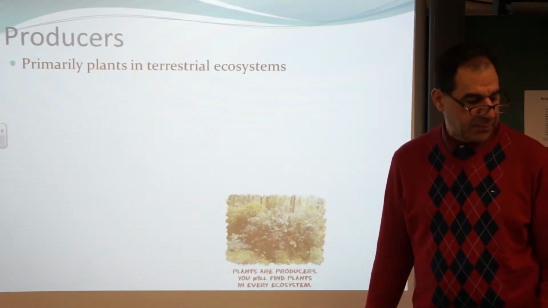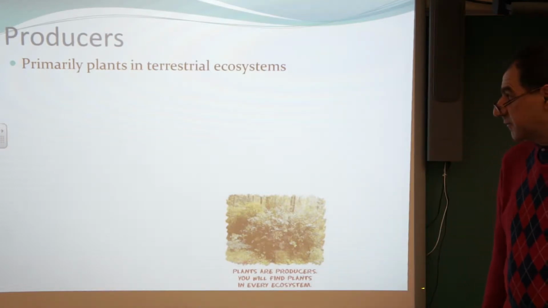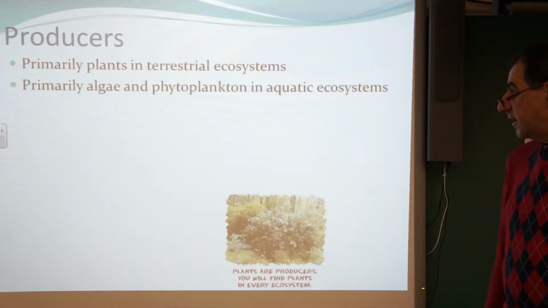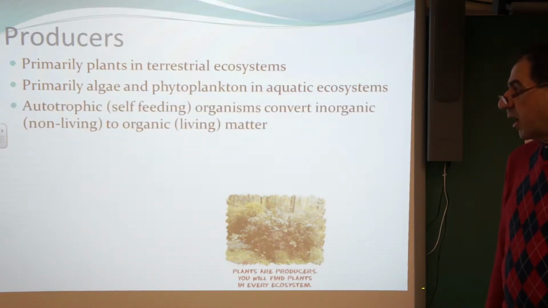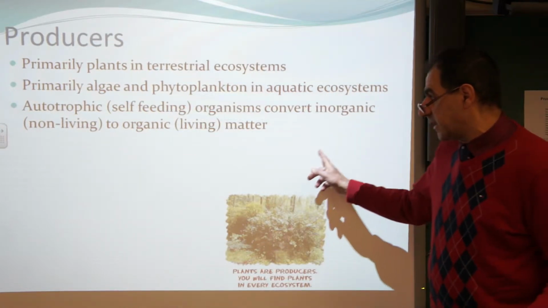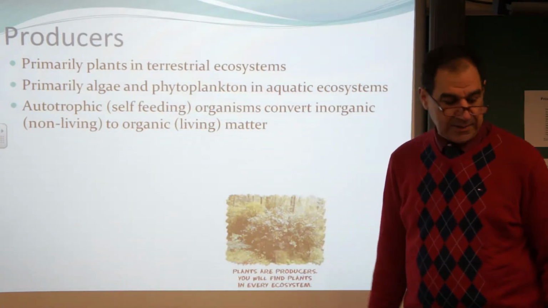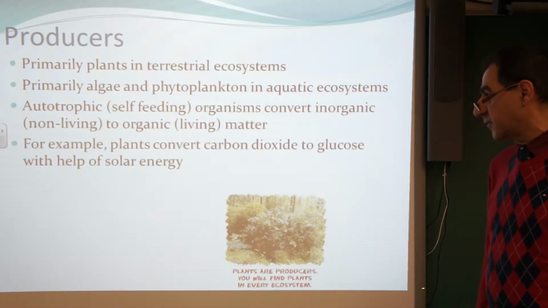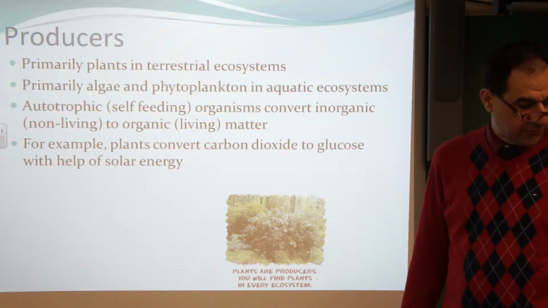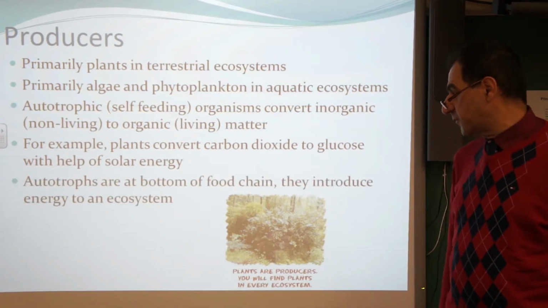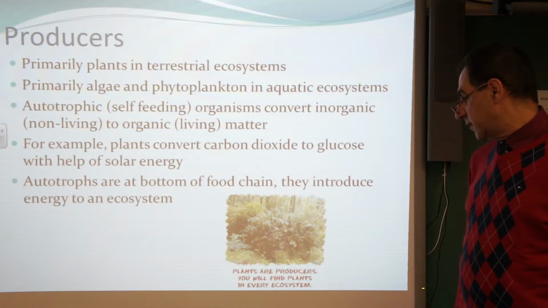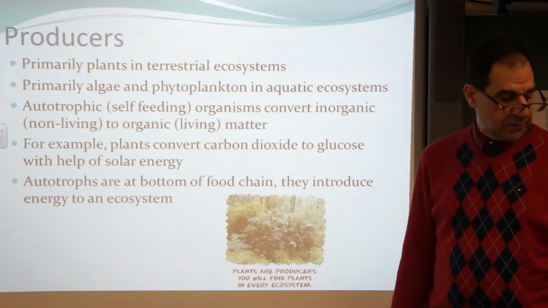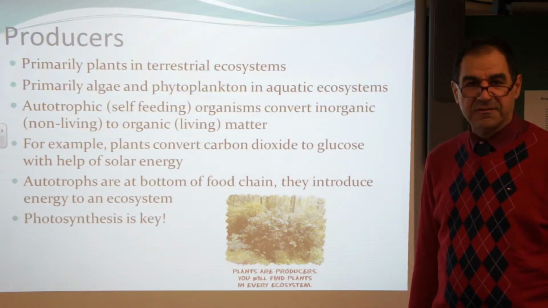Producers are primarily plants in terrestrial ecosystems, such as algae and phytoplankton in aquatic systems. They are autotrophs, self-feeding organisms which convert inorganic, non-living to organic living matter. For example, plants convert carbon dioxide to glucose with the help of solar energy. Autotrophs are at the bottom of the food chain, which introduce energy into an ecosystem. Photosynthesis is the key.